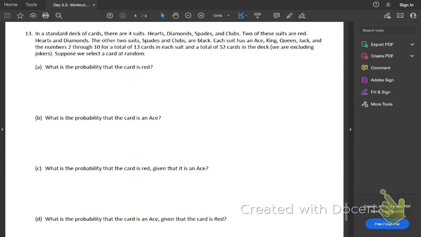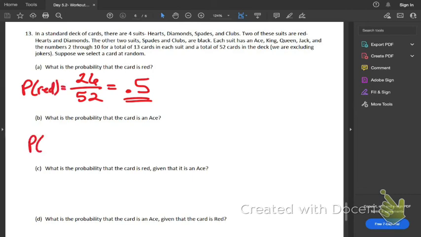What's the probability that a card is red? So there's 2 suits that are red, hearts and diamonds. Each of those suits have 13 cards. So there are 26 cards that are red out of the 52 total cards. Okay, so that is half of the deck is red. Oh, sorry, I should have written this down. Probability of red is that.